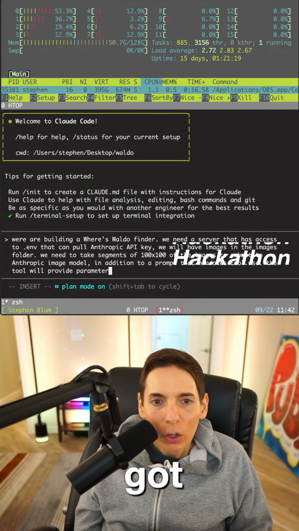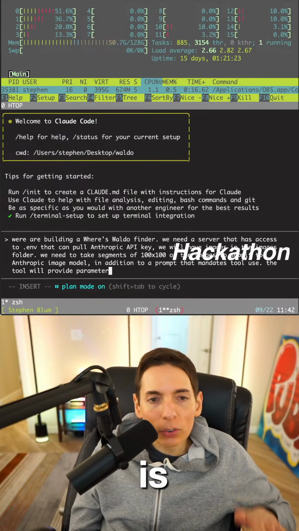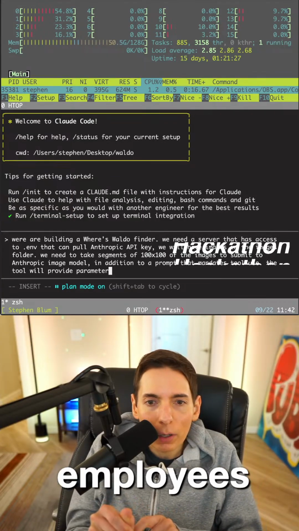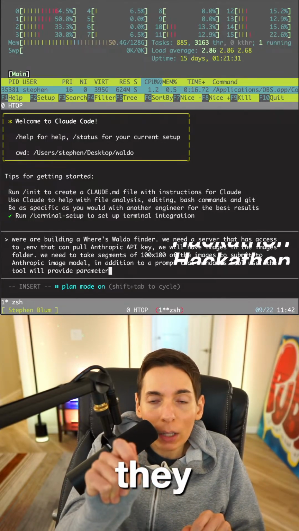We're doing Waldo. Who is organizing the hackathon? It's internal. Oh, so this is an internal company hackathon. It's for the employees at PubNub. The rules are they have to use an AI coding agent.